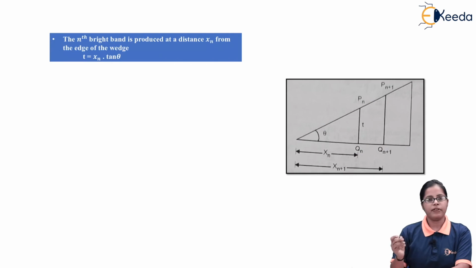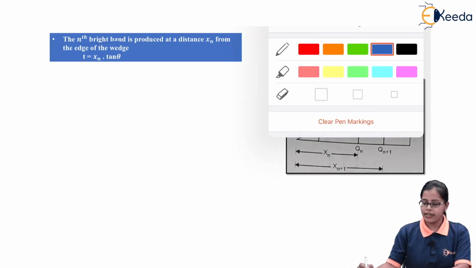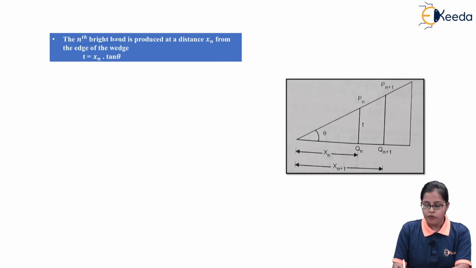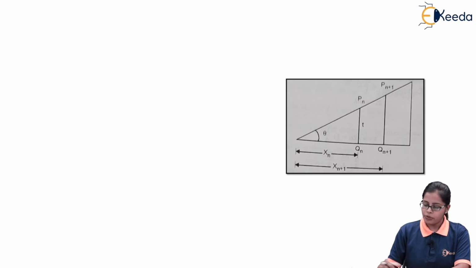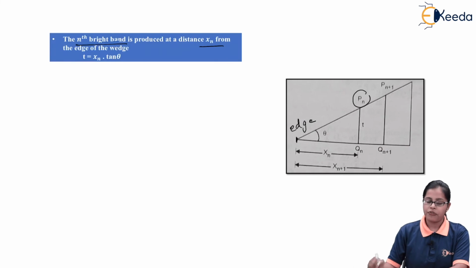Initially, the nth bright band is at a distance of xn from the edge of the wedge. This indicates the edge of the wedge, and this is the position of the nth bright band, and its distance from the edge is taken to be xn.